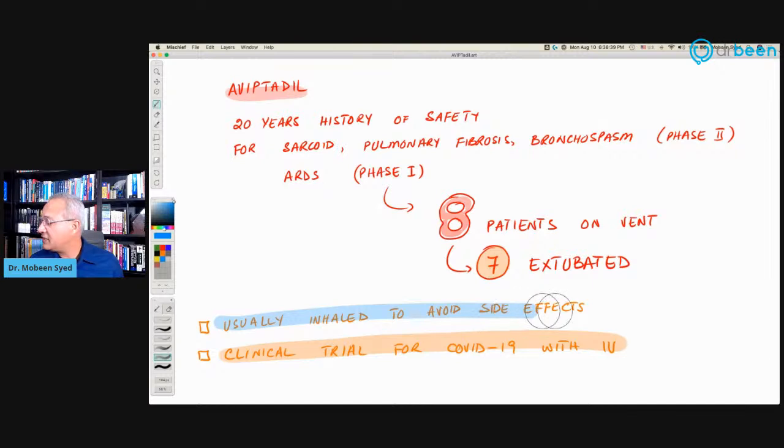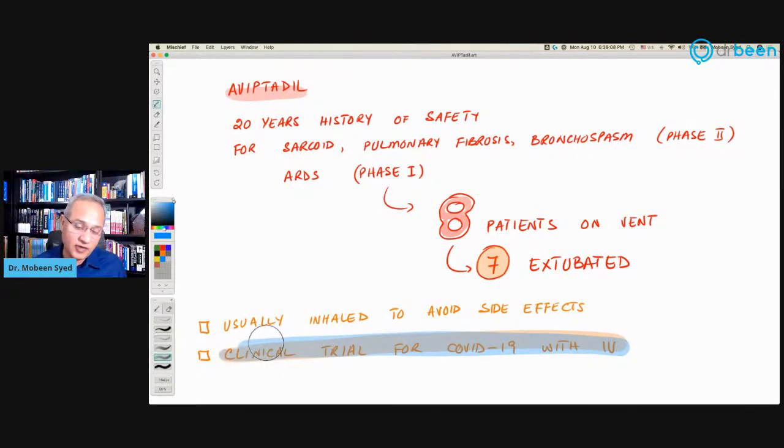Now, usually it is given in the inhaled form. The reason for giving it in inhaled form is that when you give Aviptadil in systemic form, it has many effects in lots of parts of the body, and so side effects are more. But when you give it inhaled, it goes and works primarily on the lungs and helps with the lung. However, I'm going to show you a clinical trial, and for that clinical trial for COVID-19, the Aviptadil is going to be IV. So that is the discussion of Aviptadil.